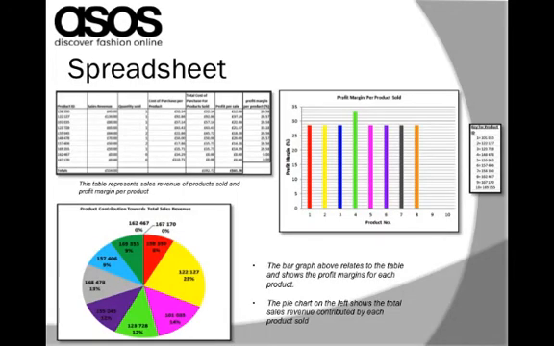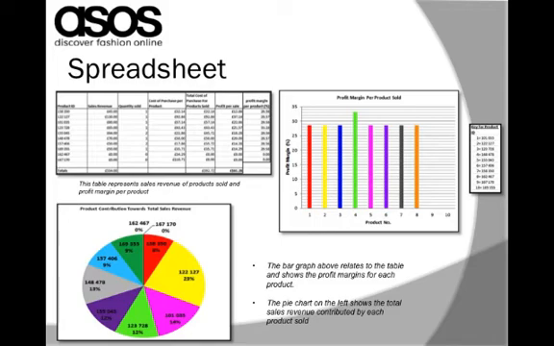Our next slide shows the spreadsheet of ASOS. The spreadsheet is based on the information from the database and is created to help the financial managers of ASOS with their decision making. The table shows the sales revenue of products sold and profit margins for every product. The bar graph on top relates to the table and shows the profit margins for each product.